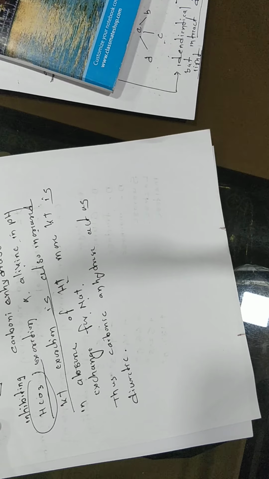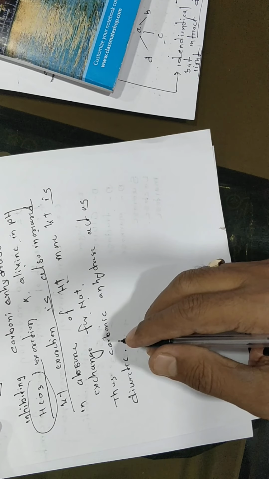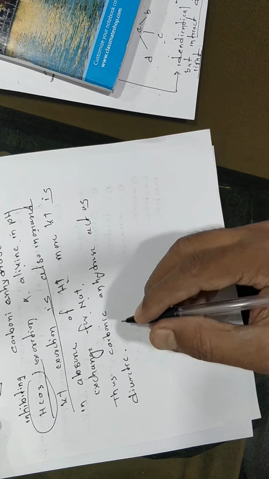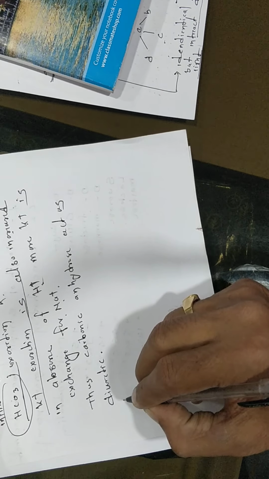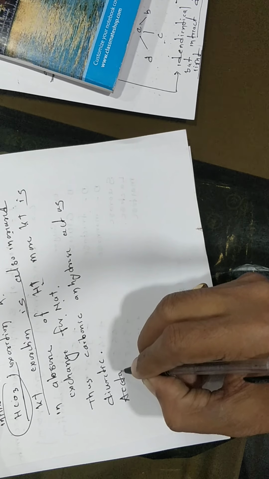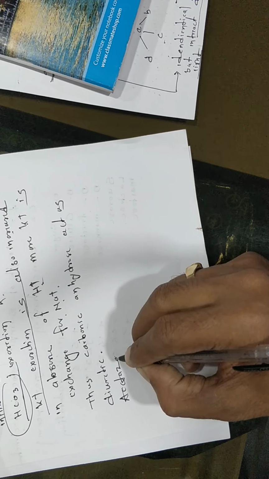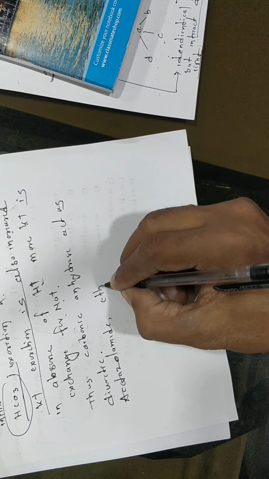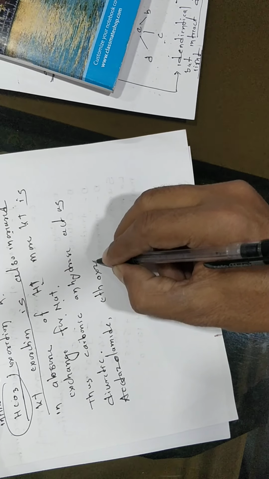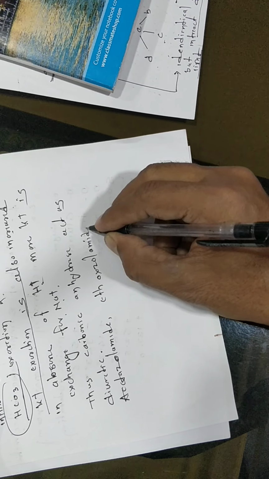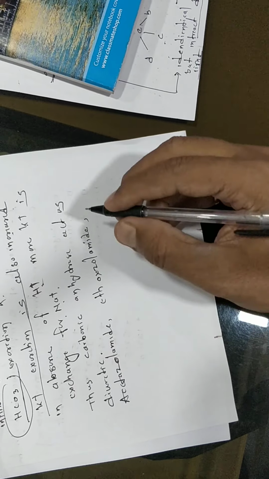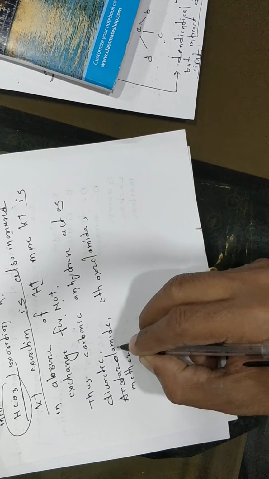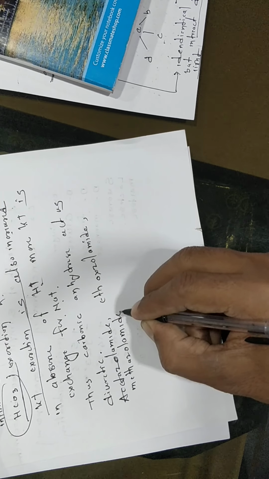The group includes acetazolamide, ethoxazolamide, methoxazolamide and dichlorophenamide.